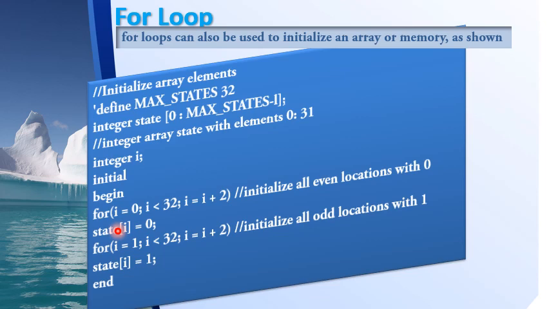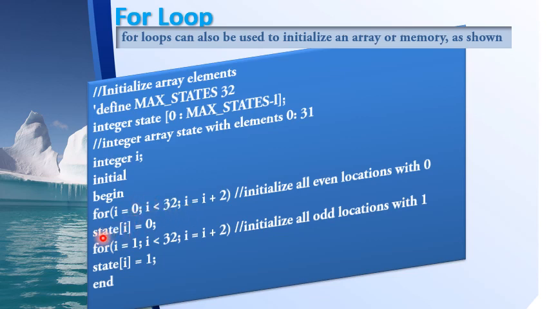So for that I have the first for loop which starts from 0. I want to access all even locations, so it should be 0, 2, 4, 6, 8 and so on. So I have started initialization with 0 and the terminating condition is i less than 32. That is, it has to go up to 31. And here the incremental assignment is i equal to i plus 2. I want to change it by 2 units, right?